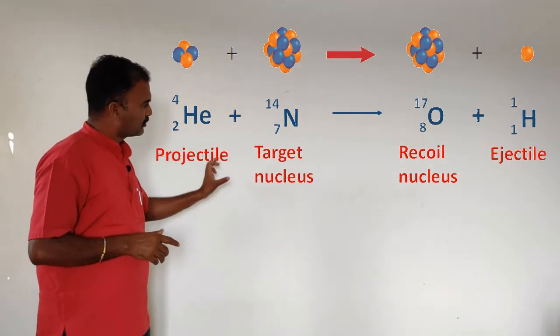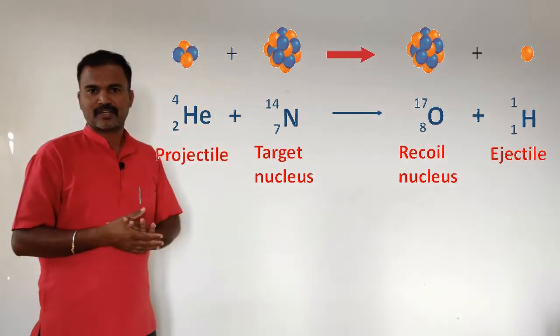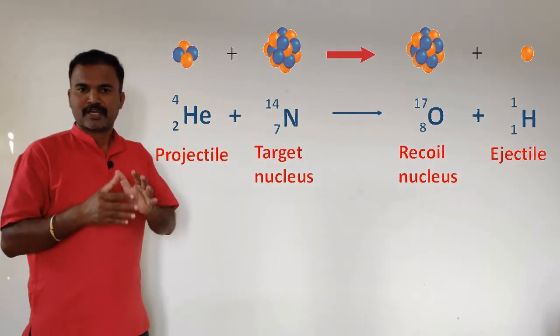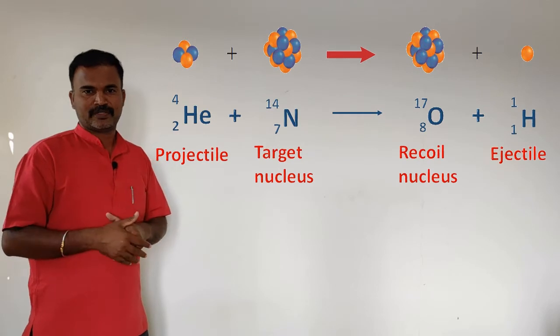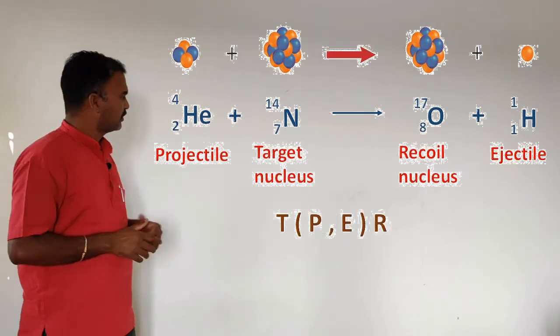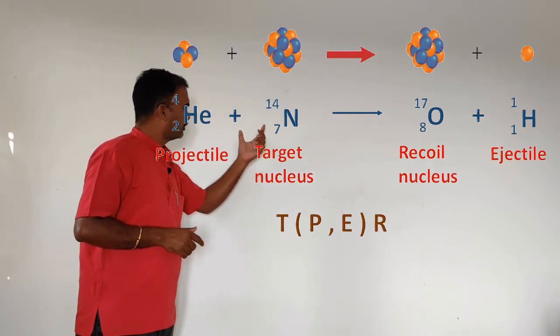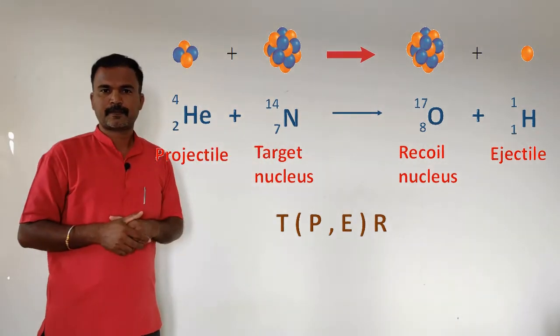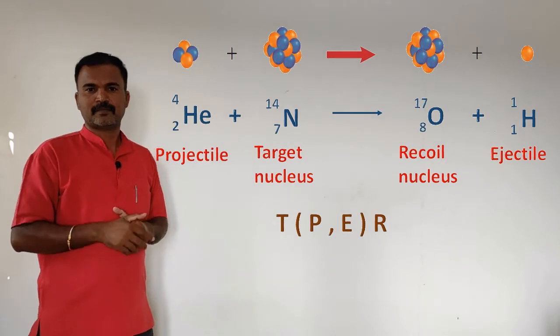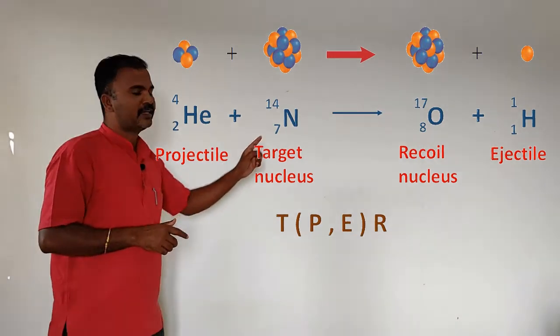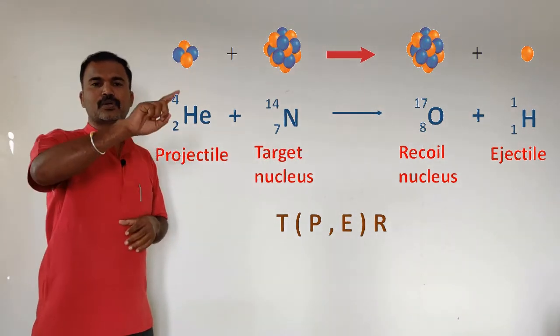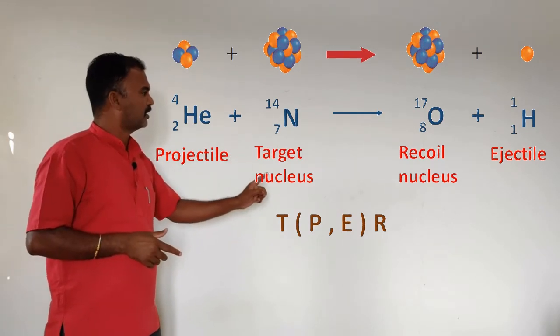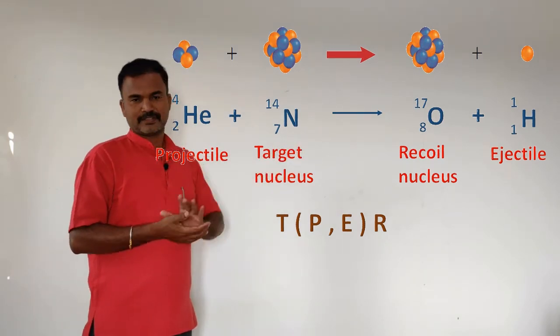So, this general nuclear transmutation reaction can be written in a condensed representation as follows: first you write the target nucleus, open the bracket, write the projectile, put a comma, write the ejectile, close the bracket, and then mention the recoil nucleus.